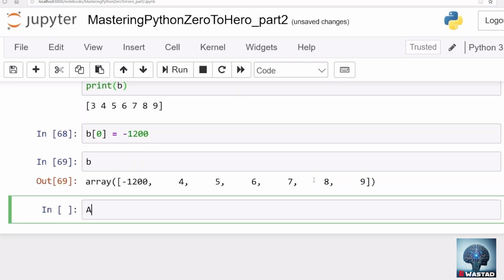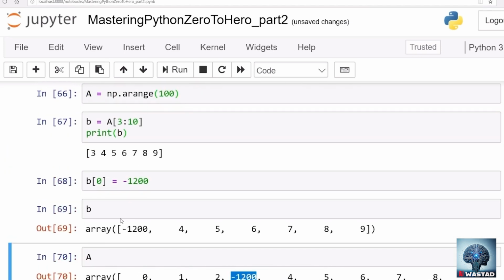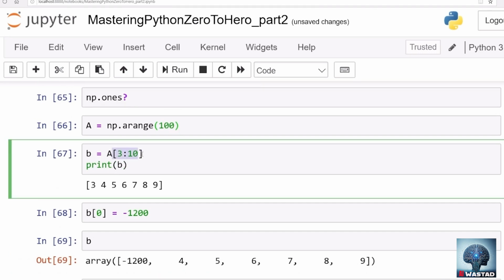But now let's see the contents of A. The contents of A have also changed. That's a big difference between slicing an ordinary list or an ordinary data structure and slicing a NumPy array. When you slice a NumPy array, you get another label, but that variable is accessing the same memory. The memory is not copied. There is one memory view, and these two different names, whether you access those elements using B or using A, access the same memory. If you change the memory using B or A, you will see the effect in both variables.